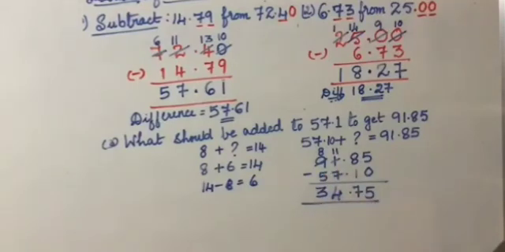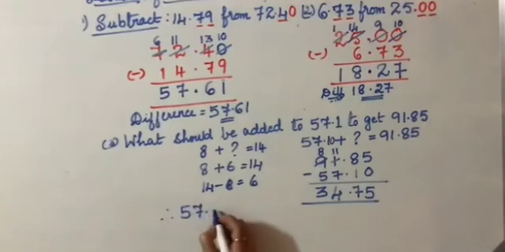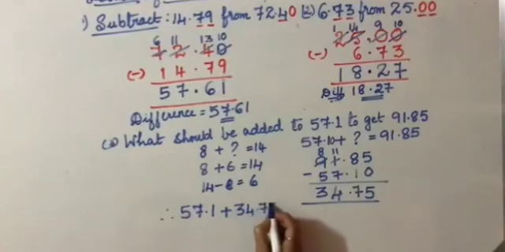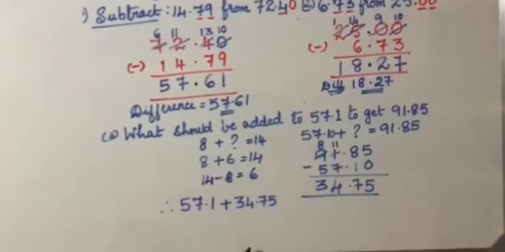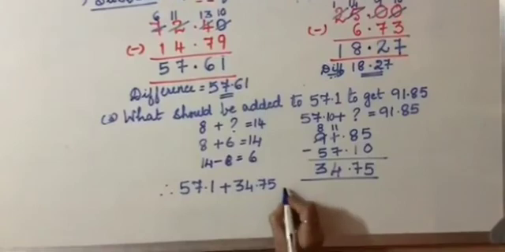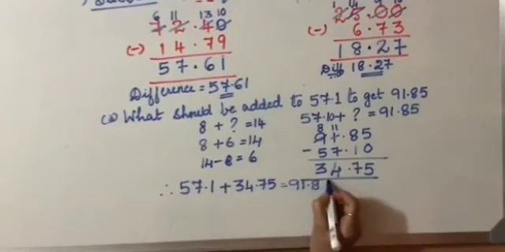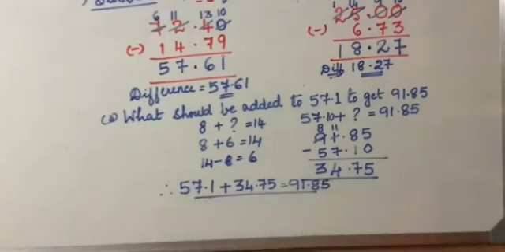So, what do you conclude? We conclude that, therefore, 57.1 plus 34.75 will give you 91.85. Children, please check your answer.